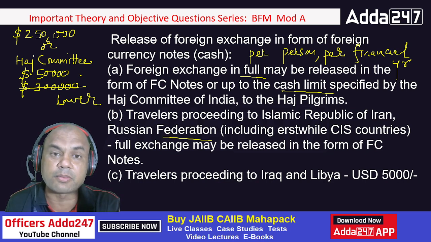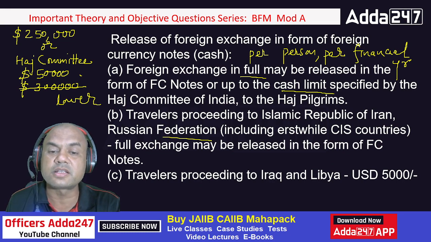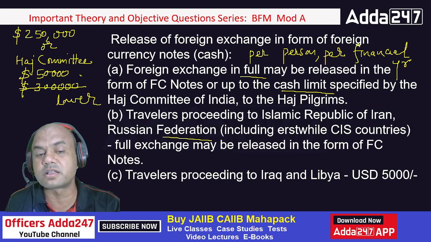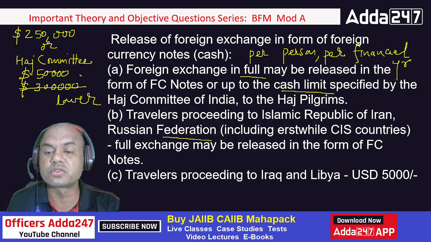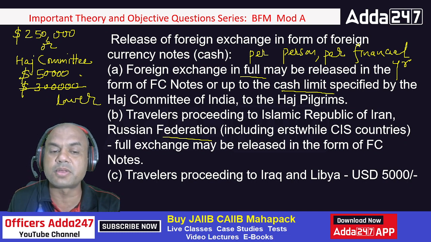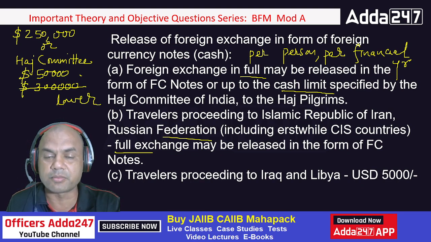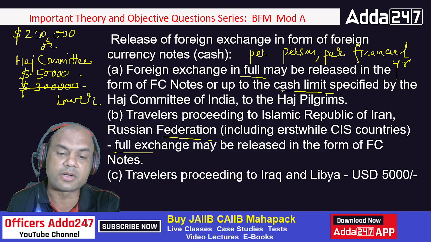Even Armenia, Azerbaijan, they come under that only. So for all these countries, traveling to Islamic Republic of Iran or these Russian Federation countries, full exchange may be released in form of foreign currency notes. So full exchange, complete, may be released, means $250,000 if the customer demands. Not every time, if the customer demands.